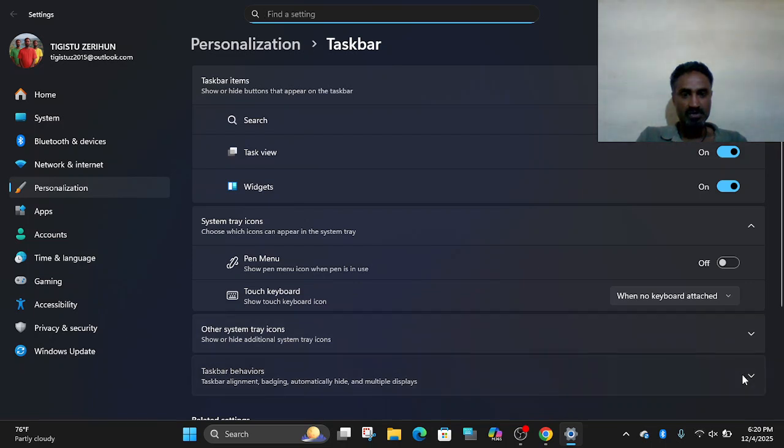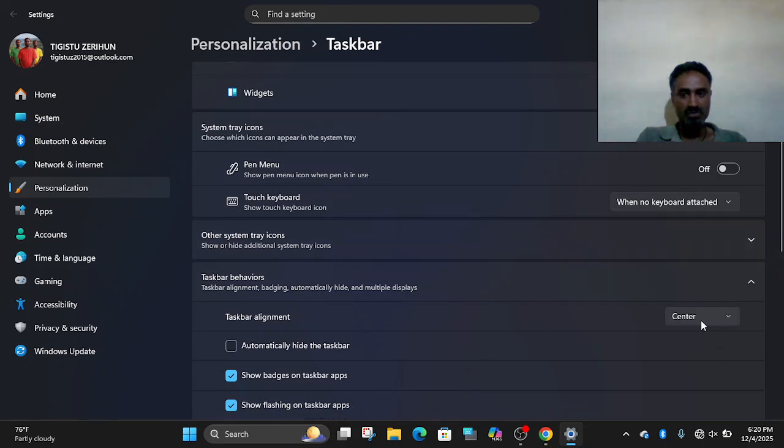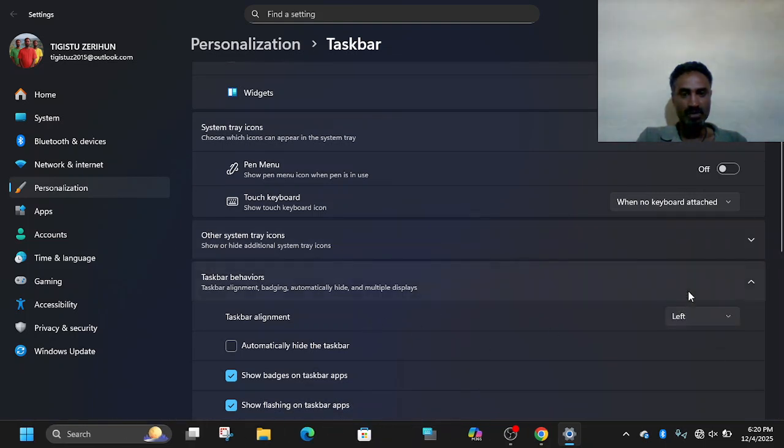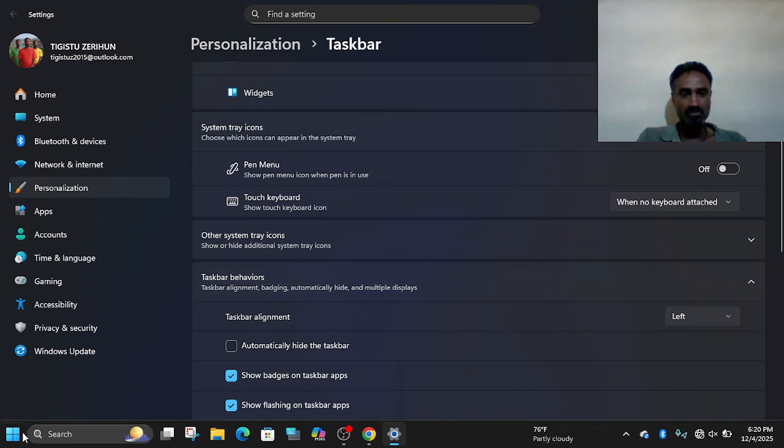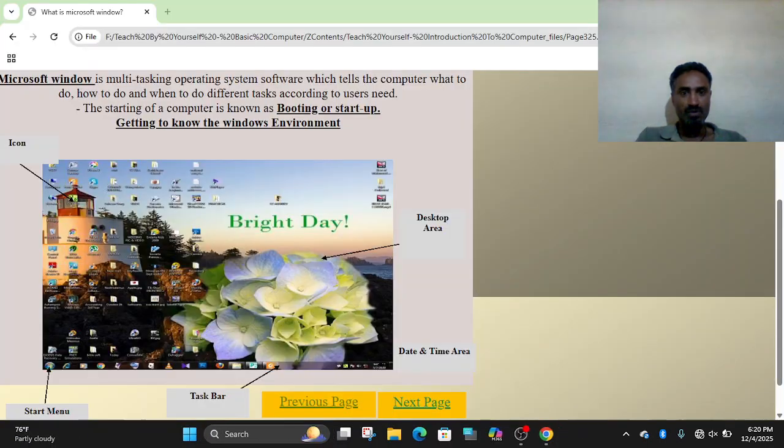Taskbar behavior here. The taskbar behavior is center. Center, it says. When I make it left, it is moved to the left. I can make it the center again. The start menu, in the case of Windows 11, is also possible to make center.